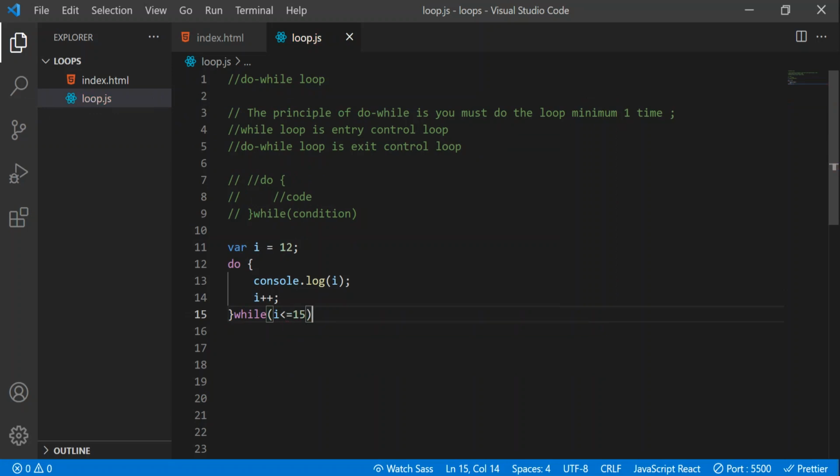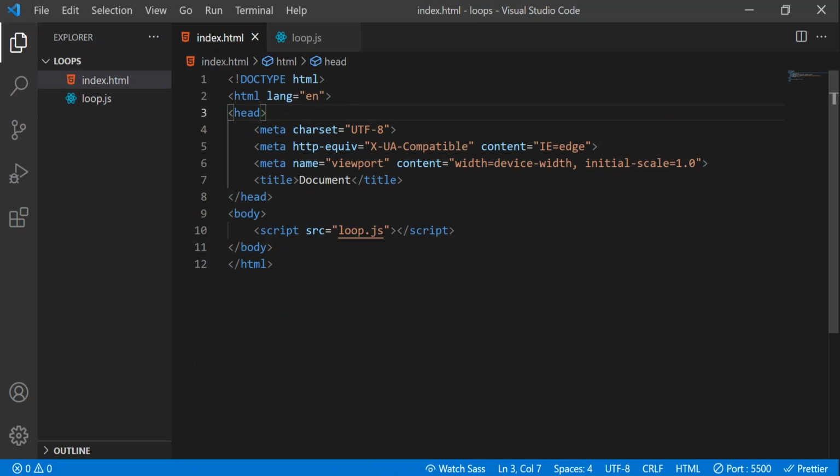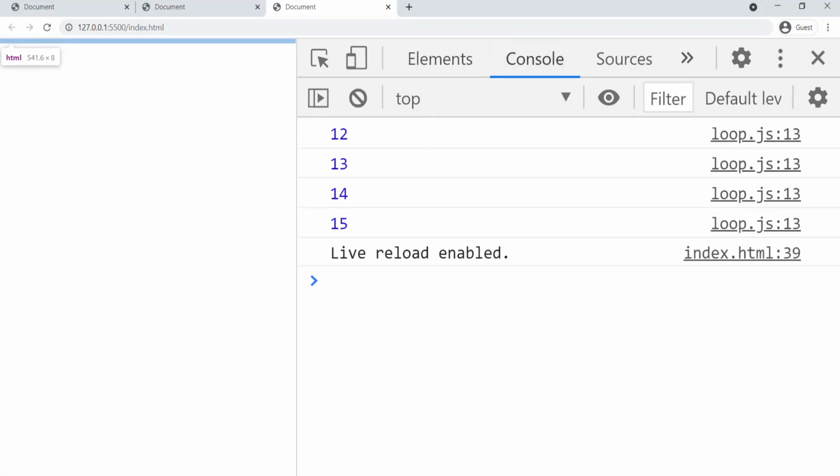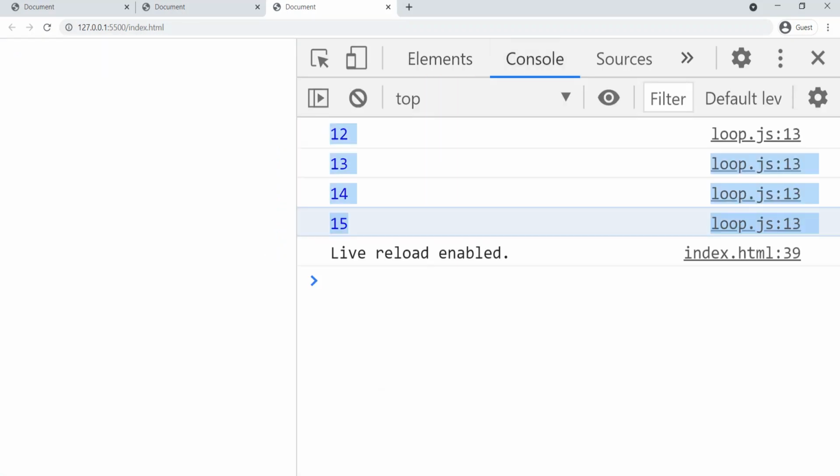Now let's see what we'll get as output. I'm going to index.html and I'll open this with live server. I'll inspect this. So you can see, friends, we got the output as 12, 13, 14 and 15, right?